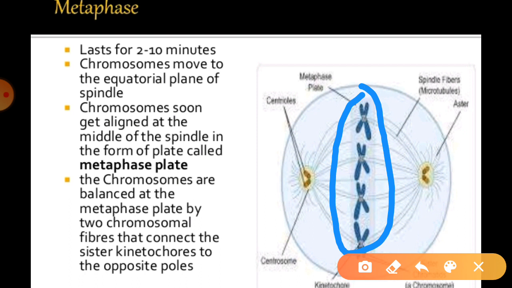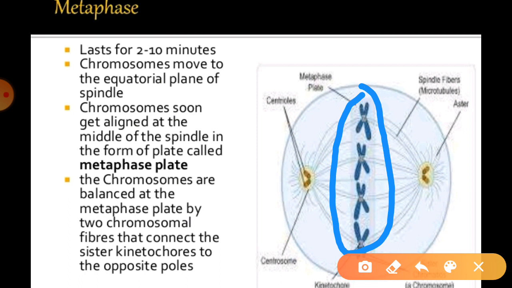So we can say the chromosomes can be spread out throughout the cytoplasm. Means in the starting of metaphase, they can be spread into the whole structure of the cytoplasm, right? And they can be the shortest and the thickest in these particular conditions. The chromosomes can be easily observed under the microscope.